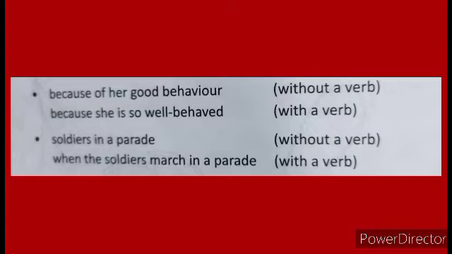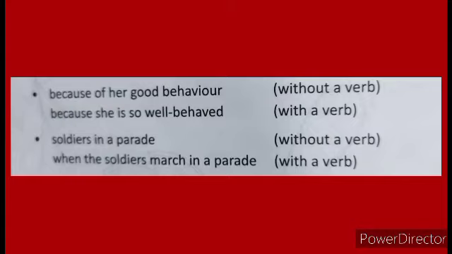Because of her good behavior. This is without a verb. We don't have a verb here. Because she is so well behaved. It is with a verb. What is the verb in this sentence? Is. Soldiers in a parade. It is without a verb.